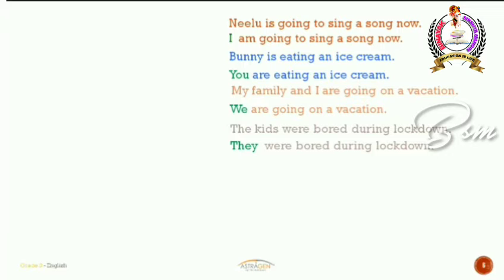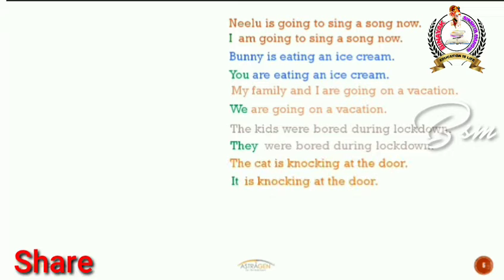When you are also included in that particular action, then you can say the pronoun we. So, the kids were bored during lockdown. Here you are not included in that particular group. So that's why you have to refer to them as they. If you are also included in that group, then you can say we were bored during lockdown.